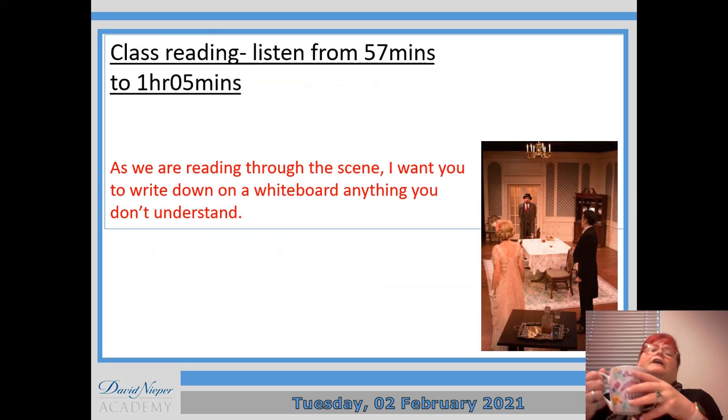So, the next stage is to find the audiobook, which we've talked about lots of times. You literally just type in An Inspector Calls audiobook and you should see the one that comes up that we've used before. It's the one that looks like it's on a big poster with light bulbs around the edges to it. So I want you to listen to the start of Act 3, which starts just after 57 minutes, and carry on until 1 hour and 5 minutes, please.